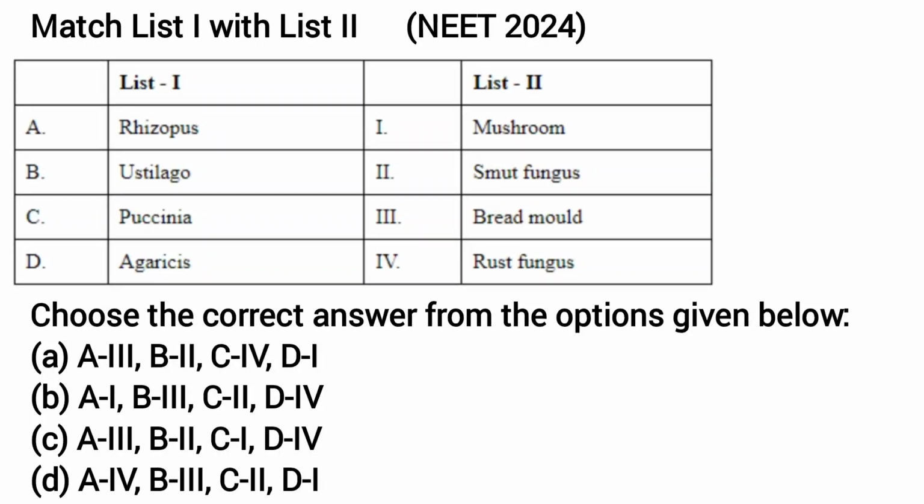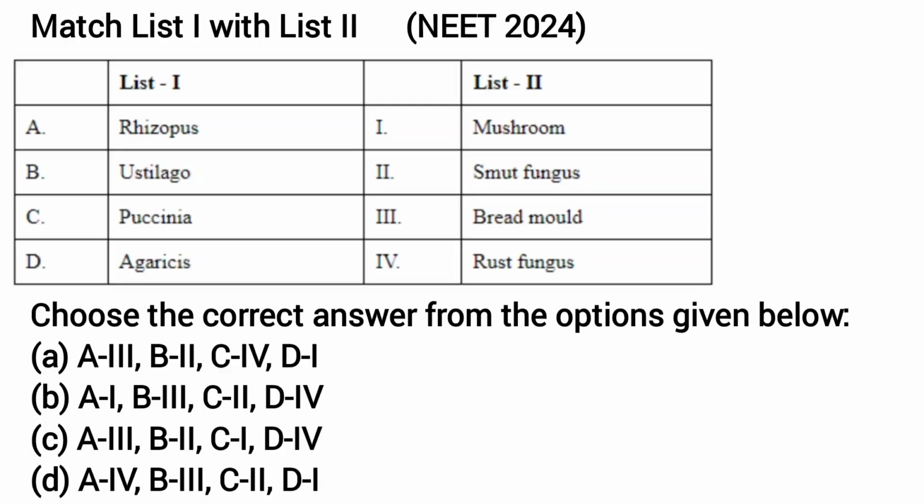In list 1 the names of the different fungi are given and in list 2 the common names are given. The first one, that is A, Rhizopus. As you all know, Rhizopus is commonly known as bread mould, which matches with 3. So A3. We'll see that A3 is given in options A and C. So easily you can rule out options B and D.